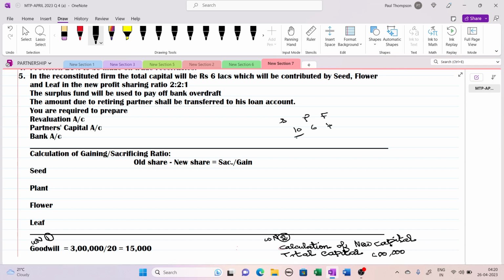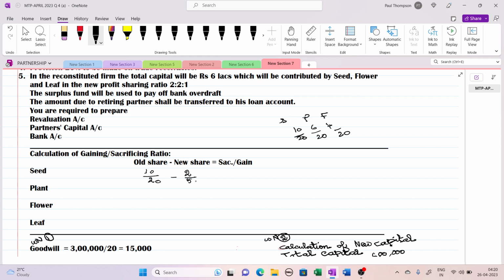So this is 10 by 20, 6 by 20, 4 by 20. The new ratio is here 2 is to 2 is to 1. So I put Seed's old share is 10 by 20. The new share is 2 by 5.